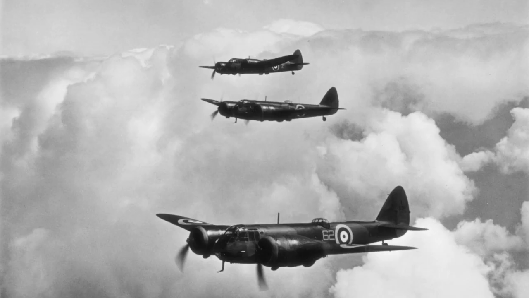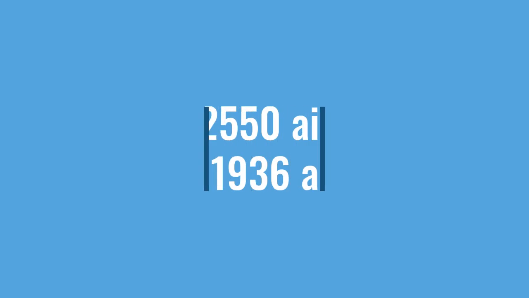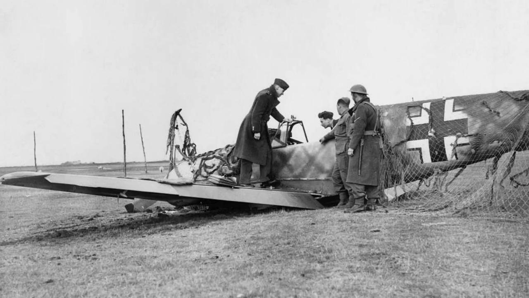Another major battle of World War II was the Battle of Britain, which was on July 10, 1940. Hitler launched Operation Sea Lion in efforts to force Britain to surrender. If this succeeded, Germany was going to launch a land invasion. So this was a very important battle that could decide the course of the war. The Axis powers sent 2,550 aircraft. The Allies sent 1,936 aircraft. Even though the Allies were outnumbered, some costly errors by the Axis commanders made Germany lose.